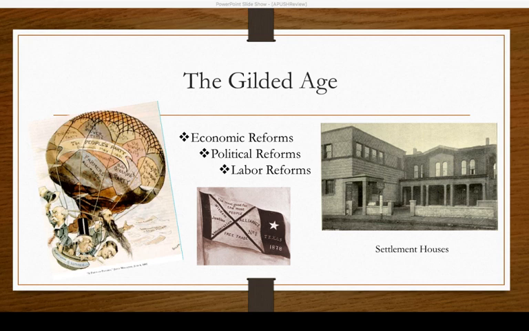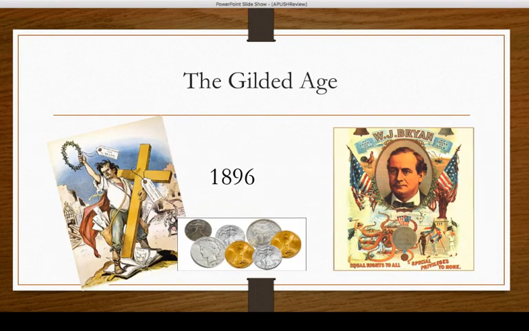One of the main reasons why is we're going to see a lot of corruption and stuff during this time. Now, William Jennings Bryan, that's a name you need to know with regards to the Gilded Age. He is going to run for president in 1896 against McKinley. And the most important thing you need to know about William Jennings Bryan, know about his Cross of Gold speech. When he refers to his Cross of Gold, he is arguing for bimetallism. So make sure you know about William Jennings Bryan during the Gilded Age.